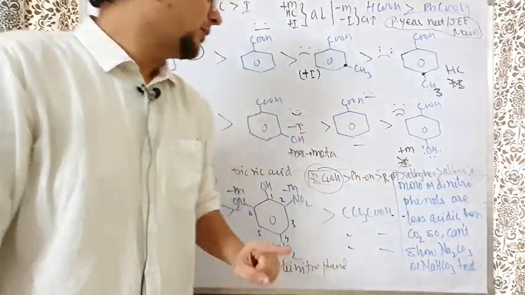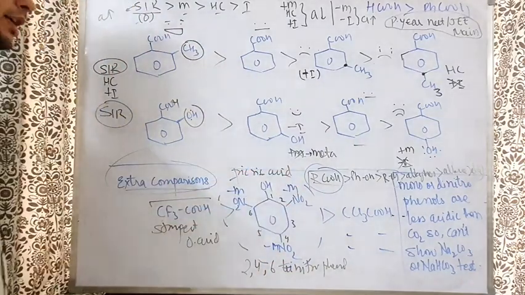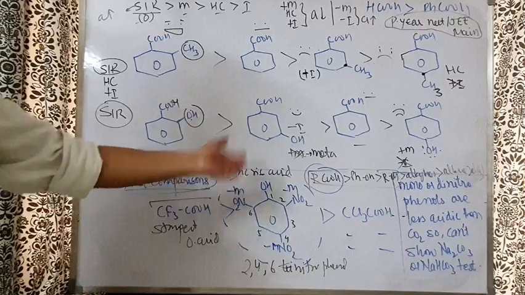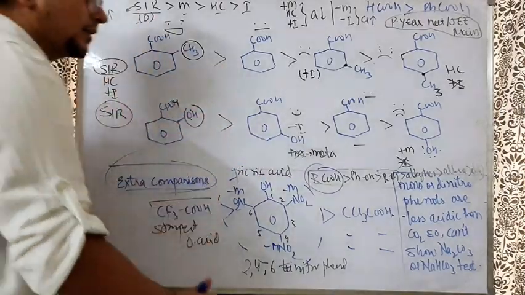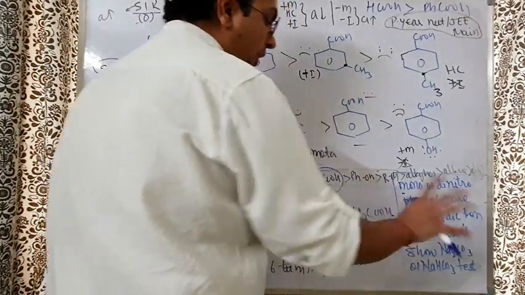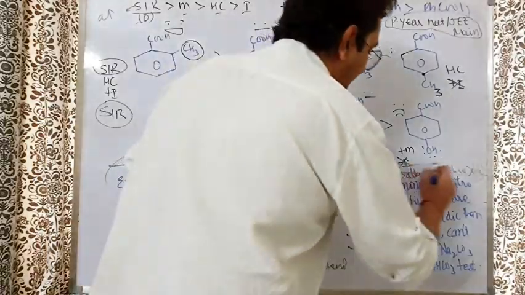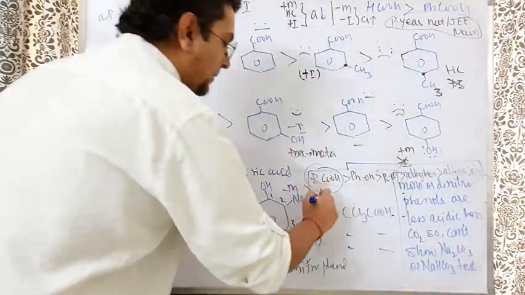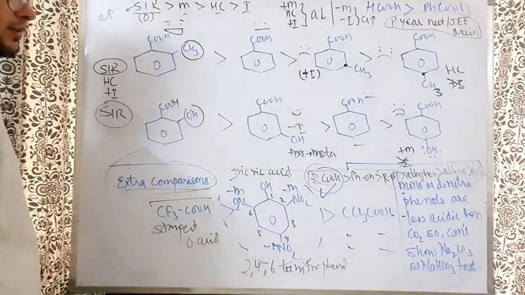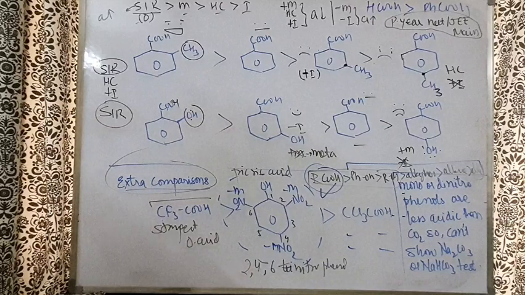But there is a phenol, and you know which one that is. There is a phenol whose acidic nature is equivalent to, in fact better than, almost every carboxylic acid except trifluoroacetic acid. There is picric acid in front of you. Mono or dinitrophenols are less acidic than carbonic acid, so they cannot show the Na2CO3, NaHCO3 test, and other phenols also do not show it. All of them do not show. But carboxylic acid shows. But 2,4,6 trinitrophenol, this picric acid, will show the Na2CO3 test. It will release the CO2 gas.